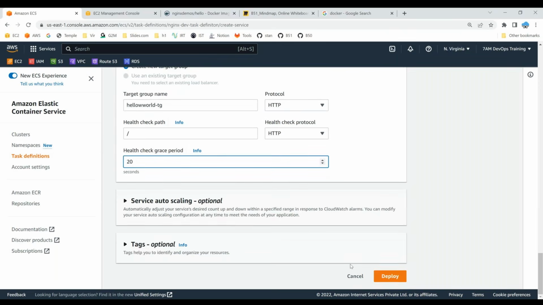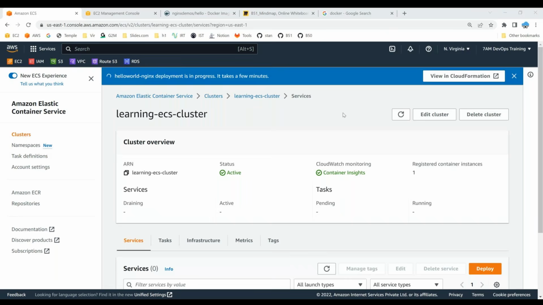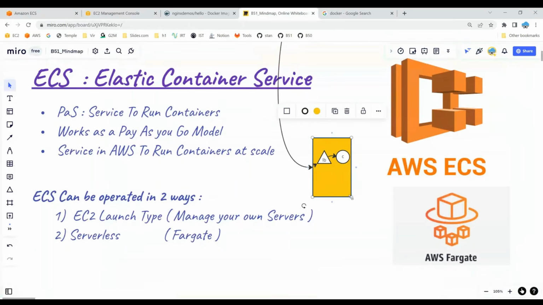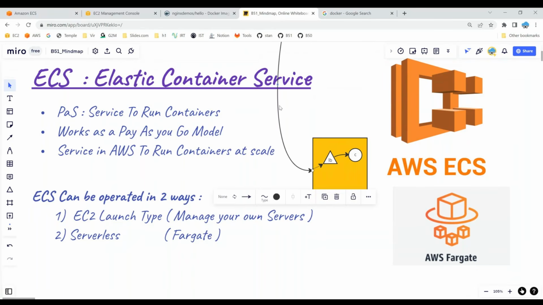Service auto scaling, you can also mention these policies, but for now, I would like to deploy it. Now it's going to run the container in serverless mode on top of my ECS cluster. And at the same time, it is also going to provision me a load balancer. So if you see this example, on top of the ECS cluster which it has created, it is going to run my container, and it is also going to provision me a load balancer. And then we'll see whether from the public, from the internet, we can access it or not. Let's see.